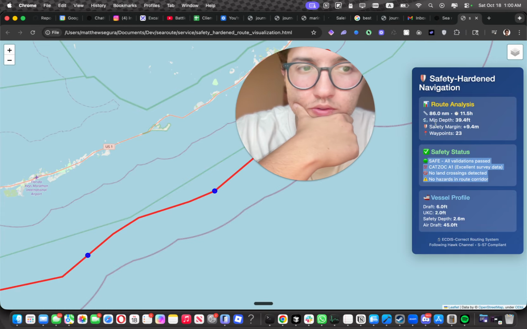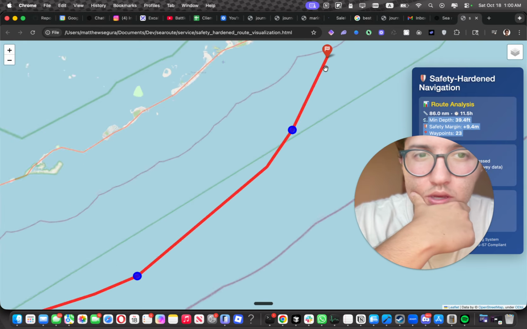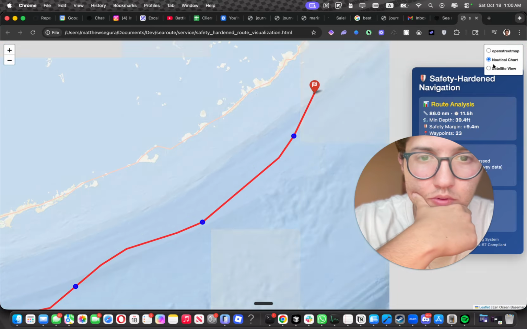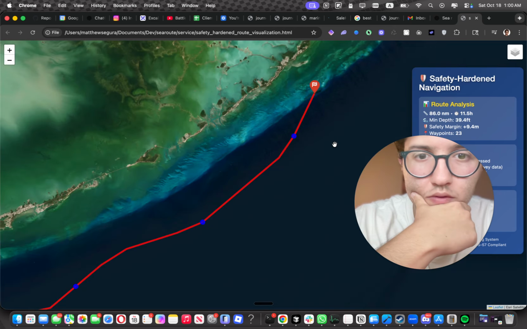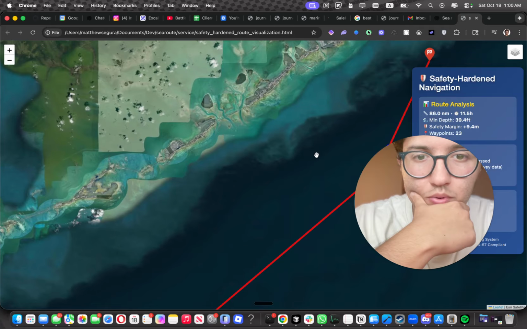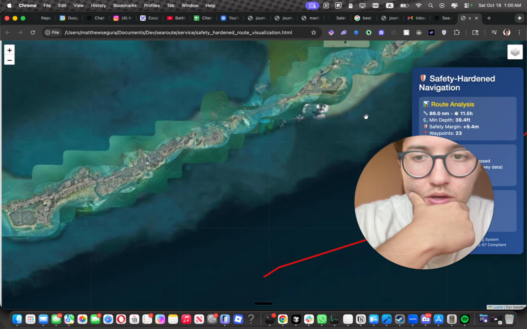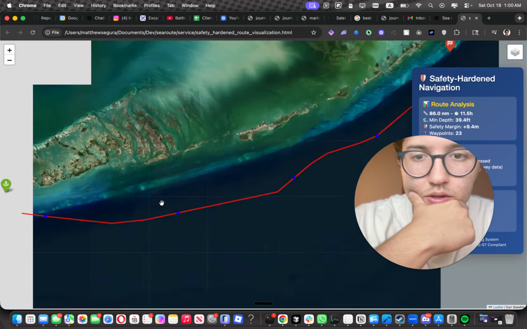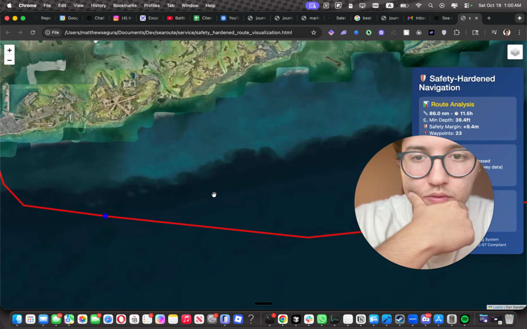All validations, let's see here. The next step would be to just actually test it out on the water. Let's see, the nautical satellite view. Yeah, like here, it was creating routes in the bay, but it perfectly went through. I would say it could be further optimized, especially. I'm not sure how it determined these.